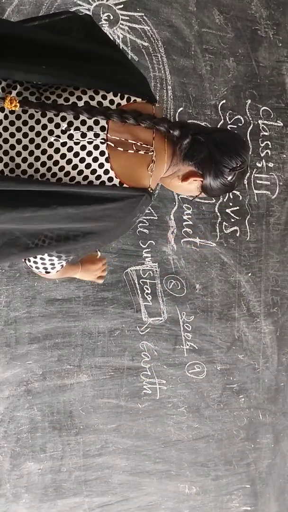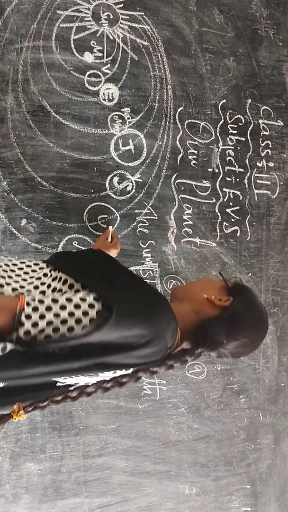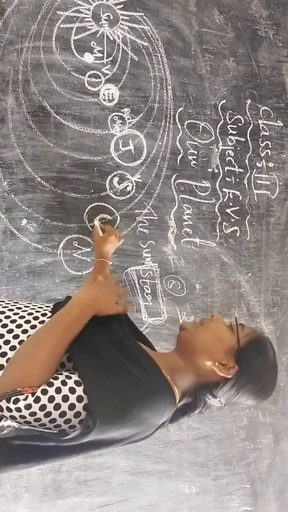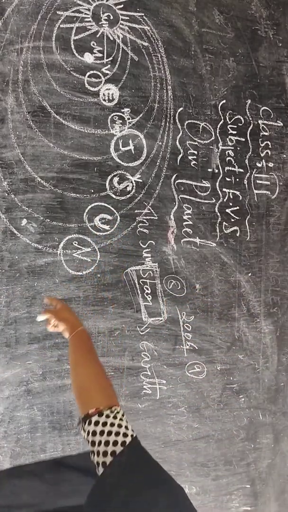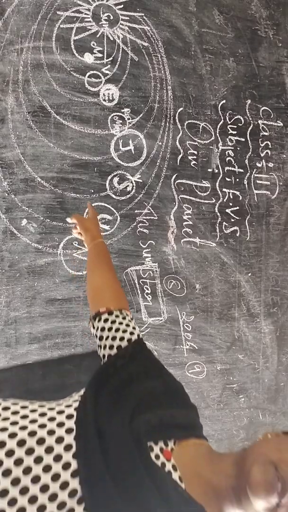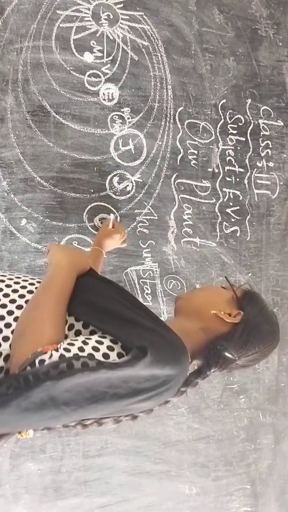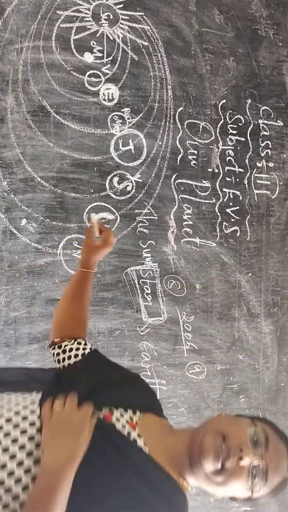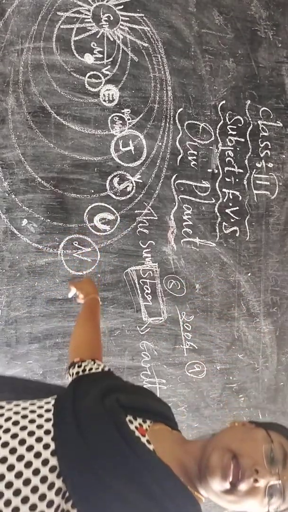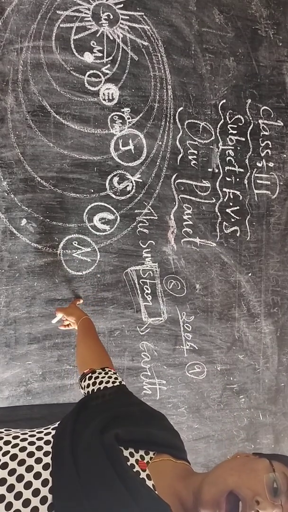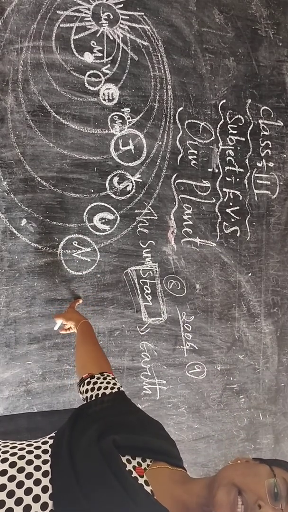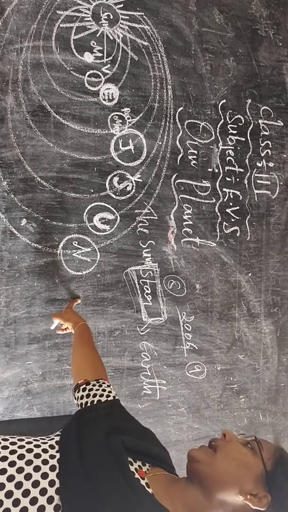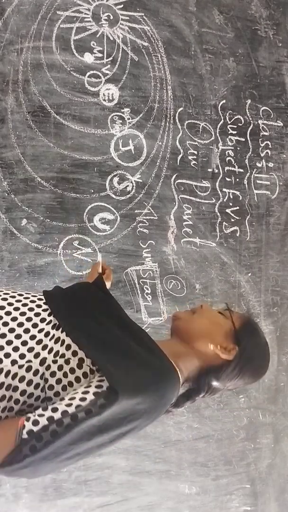Next, Uranus, Neptune. Uranus is about 4 times as large as the Earth. Neptune is the last gaseous planet in our solar system.